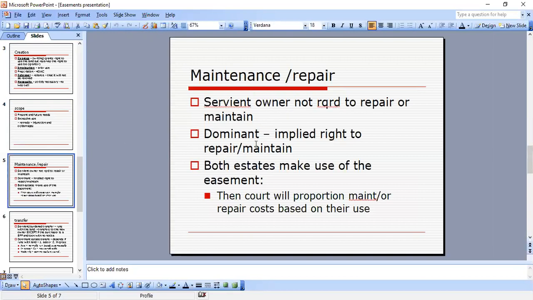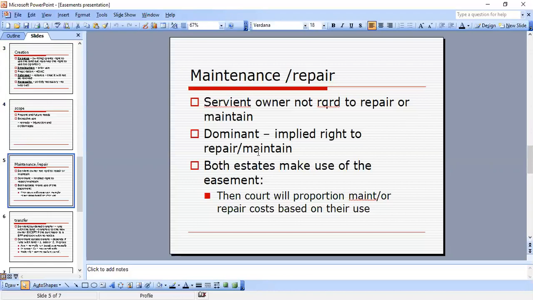And then we go on to maintenance and repair. I've seen a lot of MBEs on maintenance and repair of the easement. Now, the servient owner is not required to repair and maintain, but the dominant owner has an implied right to repair and maintain. I remember there was one where somebody gave an easement to an electrical company, and they had put in some tunnels or wires underground. The company was going to go back in and fix what was wrong, and the new owner said you can't come back in and repair this.